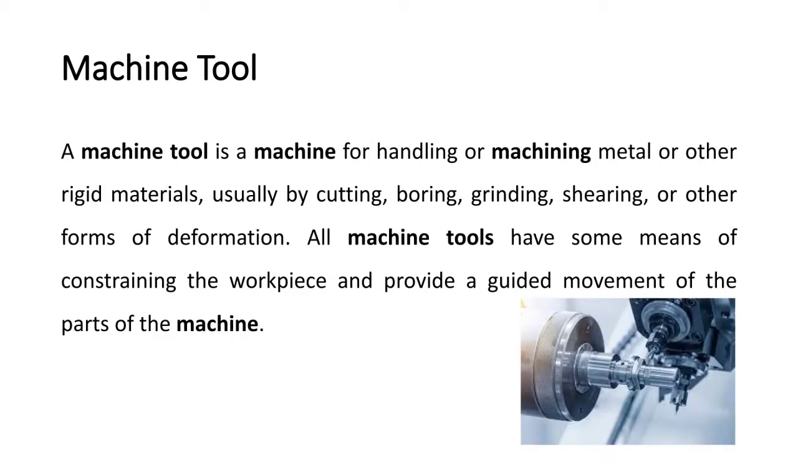Next term, machine tool. A machine tool is a machine for handling or machining metal or other rigid materials, usually by cutting, boring, grinding, shearing, or other forms of deformation. All machine tools have some means of constraining the workpiece and provide a guided movement of the parts of the machine. So lathe, milling, drilling machines are the common examples of machine tools.